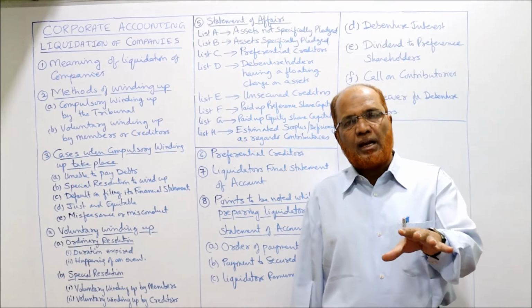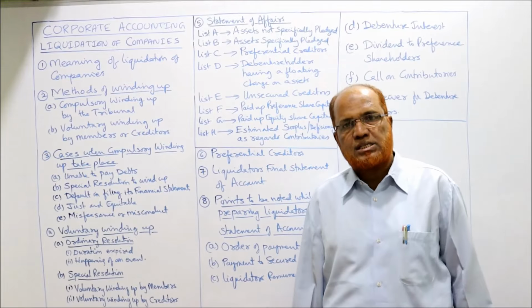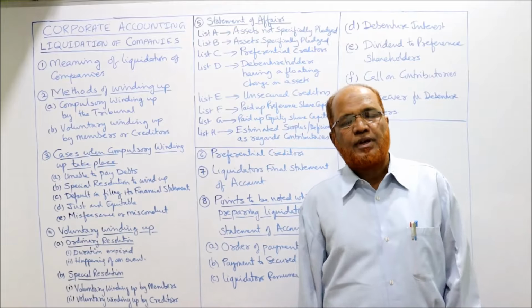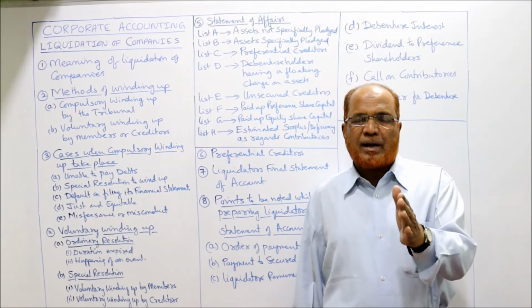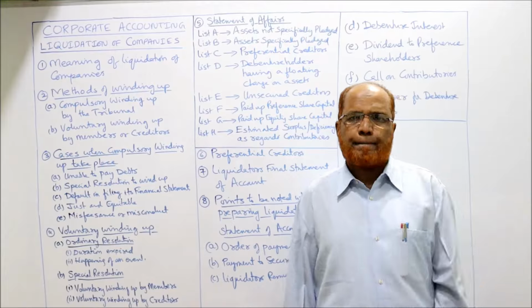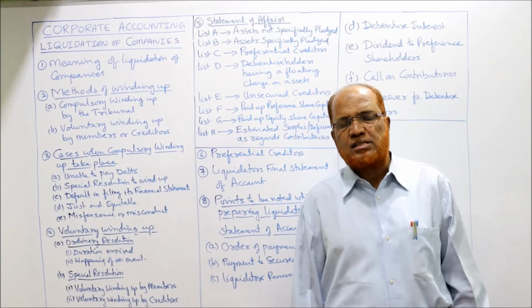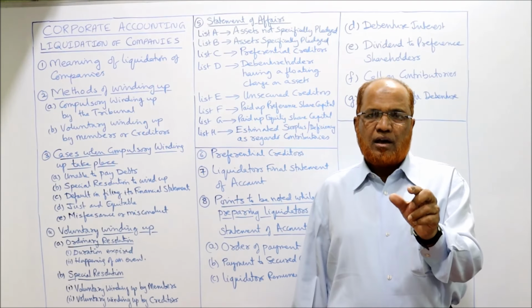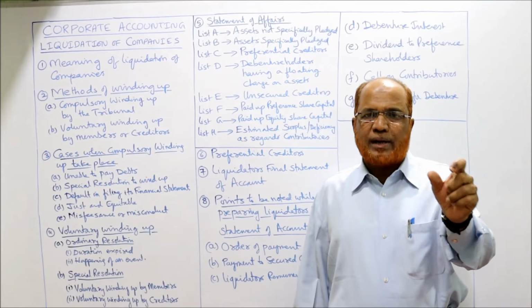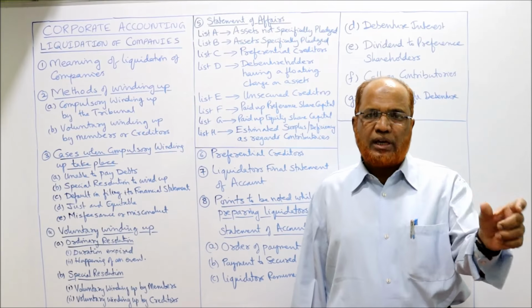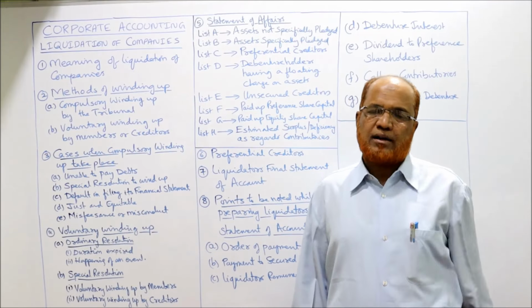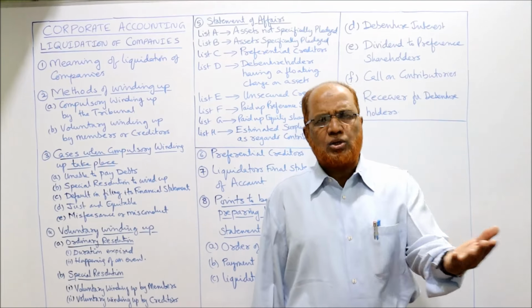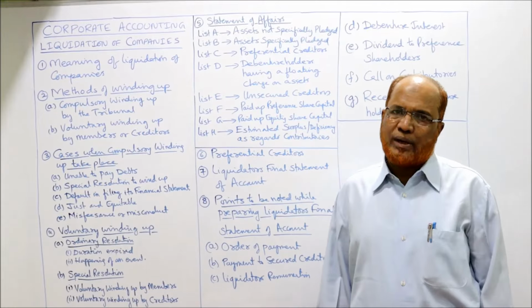Voluntary winding up may be done either by the members or by the creditors. Voluntary winding up, ordinary resolution. The first case of voluntary winding up is by passing an ordinary resolution by the company. When will the ordinary resolution be passed? Suppose in the memorandum of association some duration is specified, that this company will exist up to so and so date, or so many years, and the period has expired. Then after expiry of the period, the company will pass an ordinary resolution and the company can be liquidated.